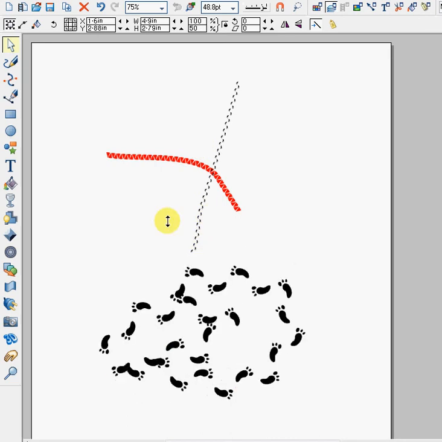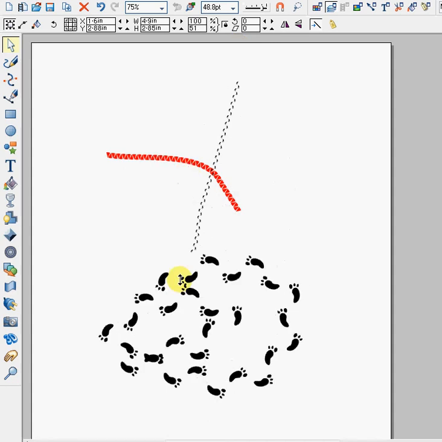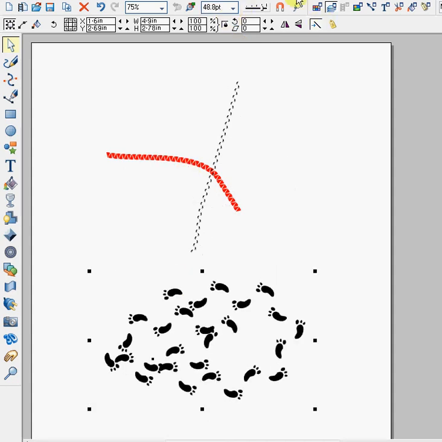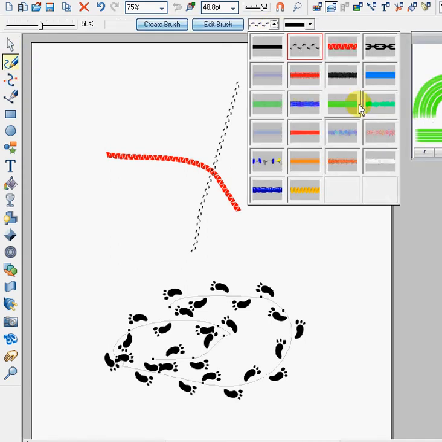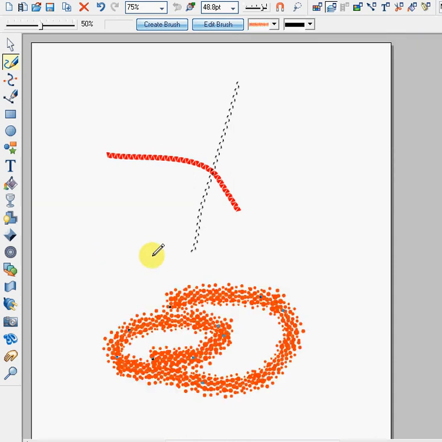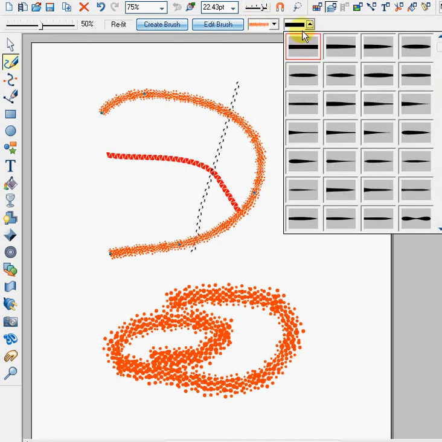You can see. And once again we will use this. Let's say you can select different designs, let's say this one, and you can see, and you can use this as well.